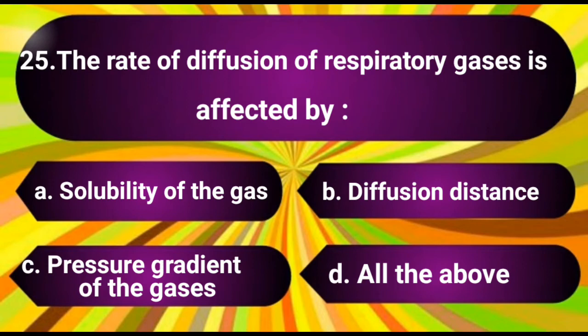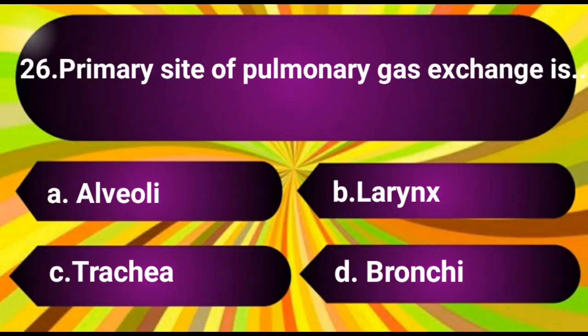Question number 25. The rate of diffusion of respiratory gases is affected by. The options are A. Solubility of the gas, B. Diffusion distance, C. Pressure gradient of the gases, D. All the above. The answer is D. All the above.